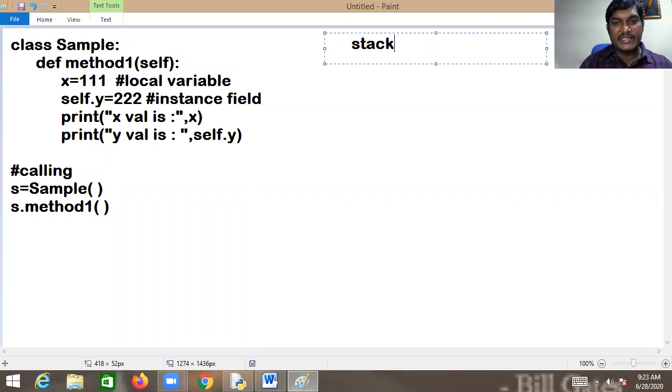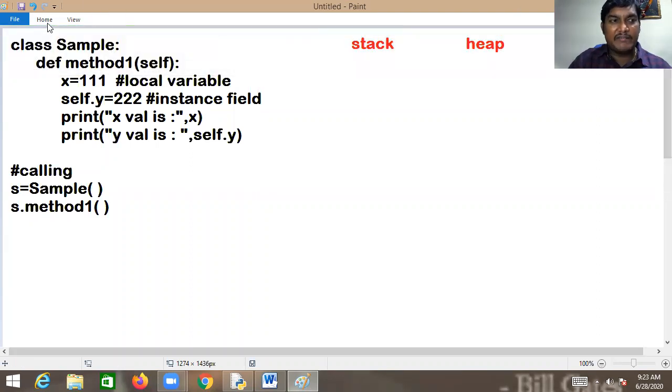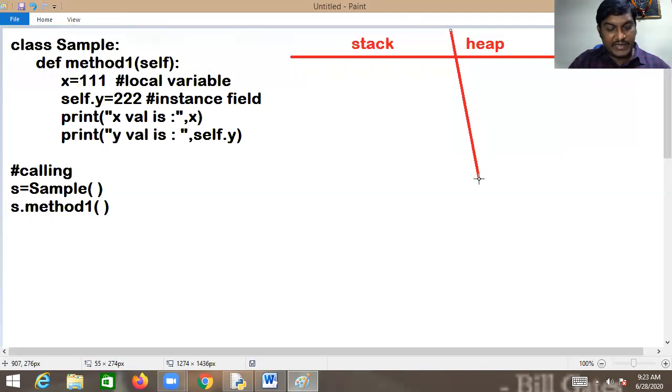One is stack. Another one is heap. Stack and heap are the organizations of the memory. So in the memory, we have different organizations. Anyways, now you can observe this. Ladies and gentlemen, I am requesting you all.